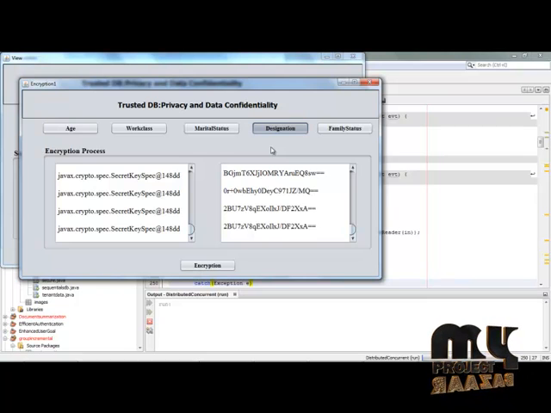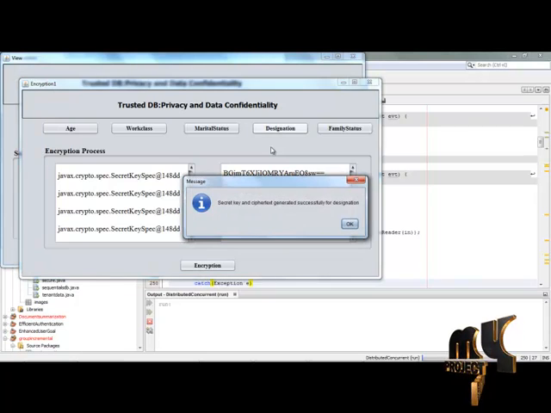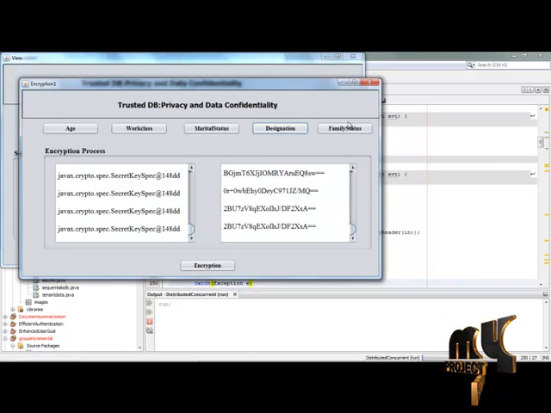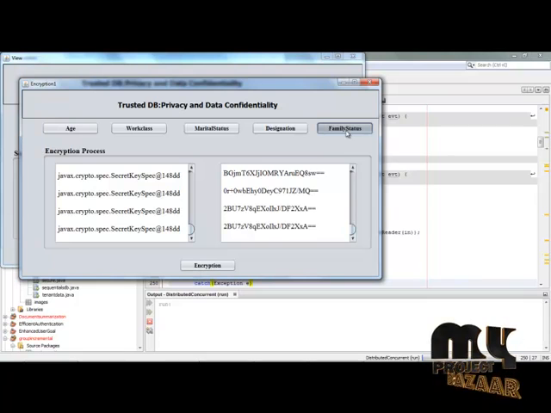Wait for a while till the designation result is displayed. The encrypted designation results are displayed, and simply click the OK option. Next move to the family status option. Wait for a while till the attributes of family status are encrypted and the results are shown on the screen. As discussed earlier, the encryption operation takes some time to display the result.